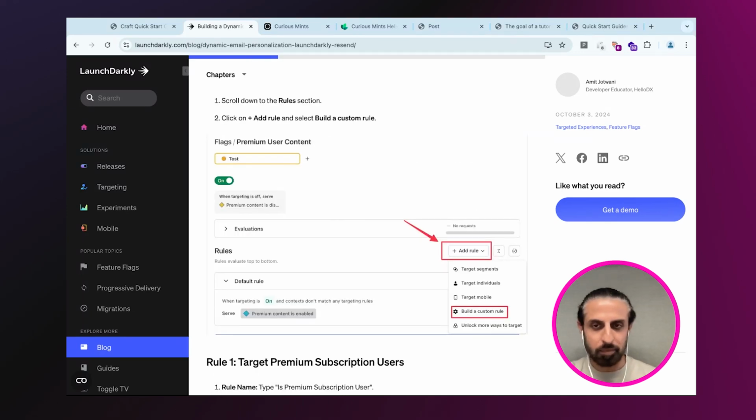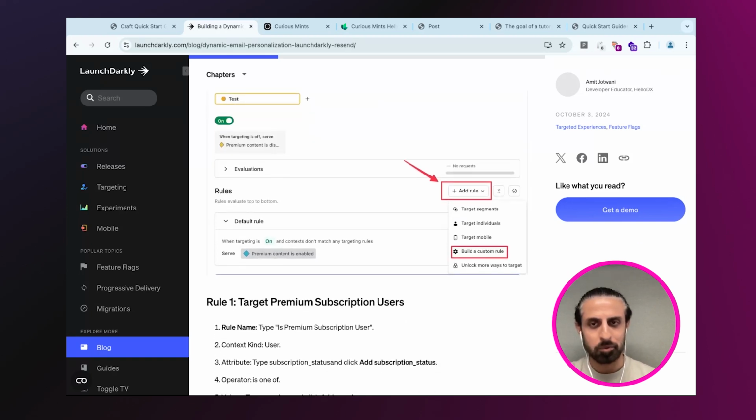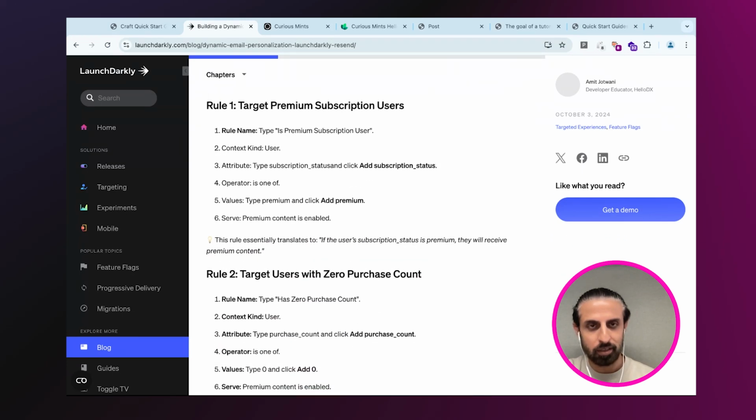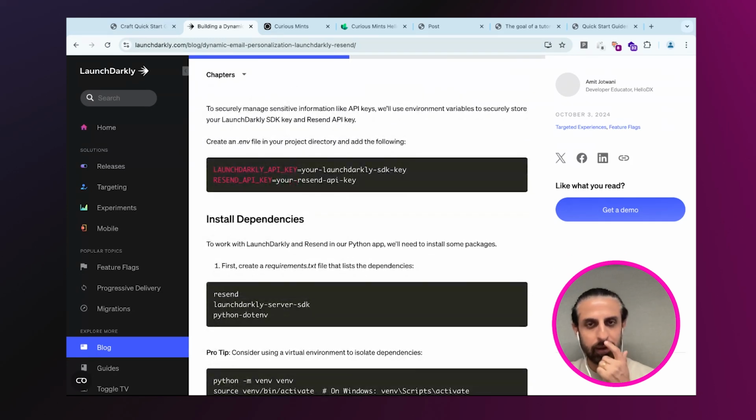I try to annotate them as much as possible, and as you can see, this was slightly complicated if you're doing this for the first time. So I wanted to make sure that the things that you're clicking on were really highlighted, and then you come into the code parts. There's a few things that I always do on the code part also, which is to make sure that you are clarifying if there are any dependencies to be installed. So in this case, like I mentioned, we'll be using Resend and python-dotenv for storing the API keys.